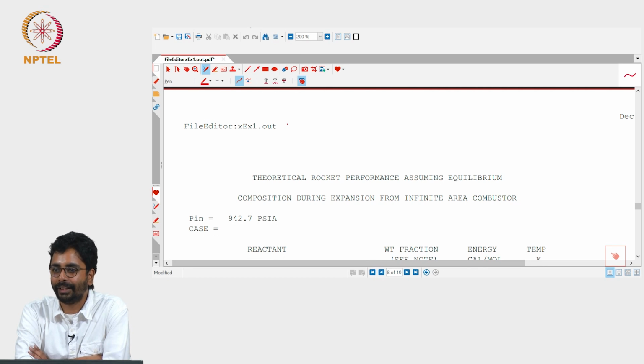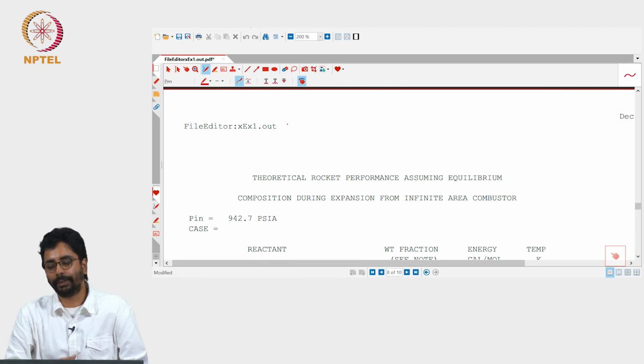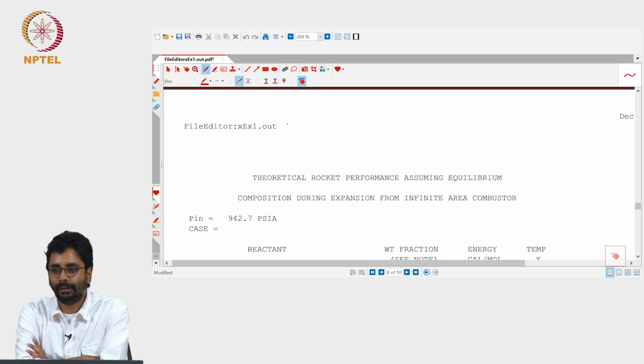Let us start by getting a simple estimate for the time that is available in a rocket engine. Suppose we have an injection velocity of around 40 to 50 meters per second. And the mixing length scale in the combustor is maybe 90% of L. Let's take a specific engine. If we take one of the engines, the length is maybe 500 to 600 mm. Let's say 500 mm. Then the mixing length will be approximately 40 to 60 centimeters. Take it as 500 millimeters, half a meter, a number that is easy to work with.